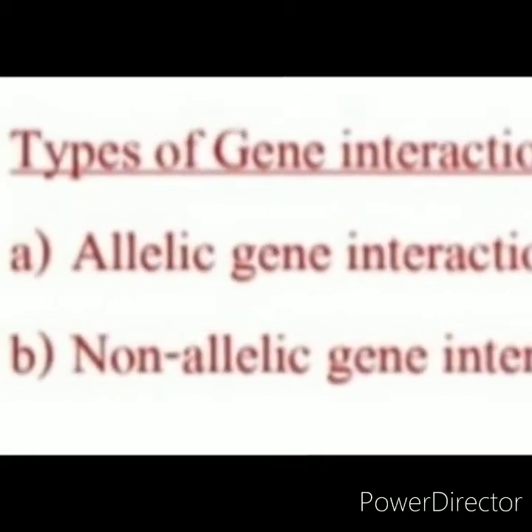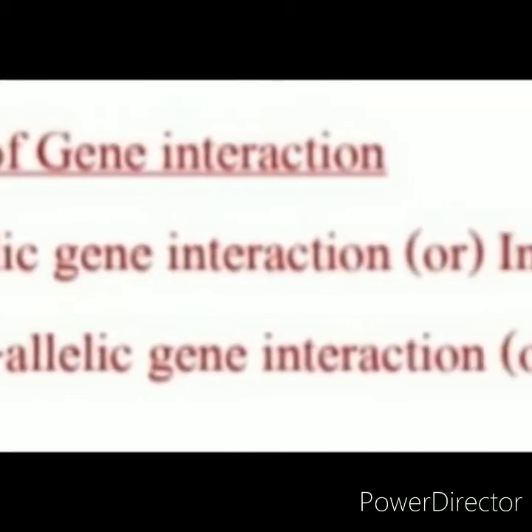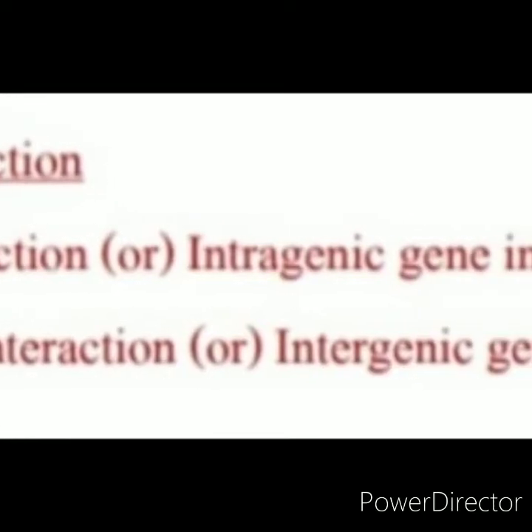According to Bateson's factor hypothesis, gene interaction is of two types. They are allelic or intragenic or intralocus gene interaction, and non-allelic or intergenic or interlocus gene interaction.